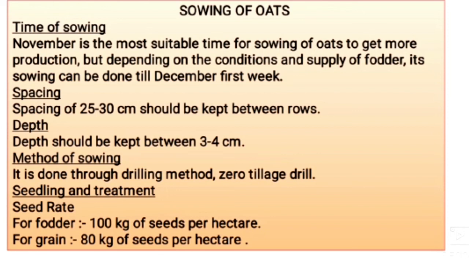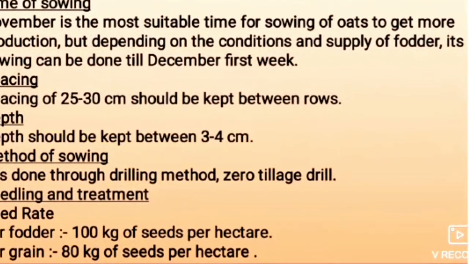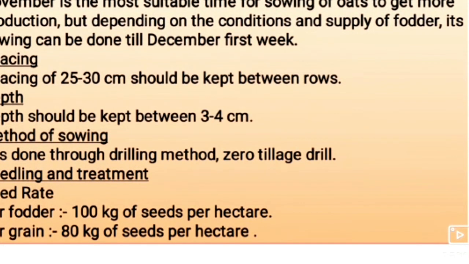And the seed rate and treatment. Seed treatment is done. The seed rate required is 100 kg of seeds per hectare for fodder varieties, and if it is for grain, it requires 80 kg of seeds per hectare.